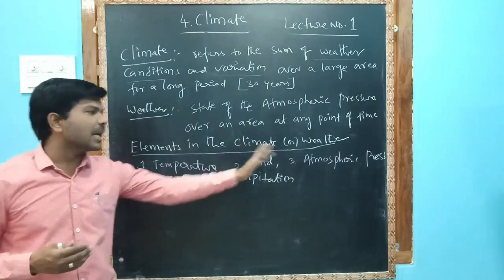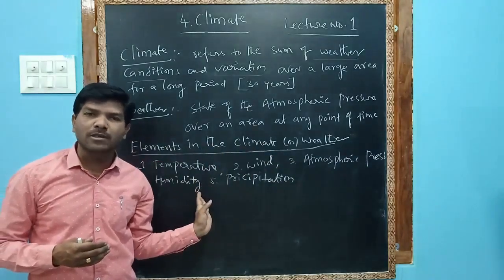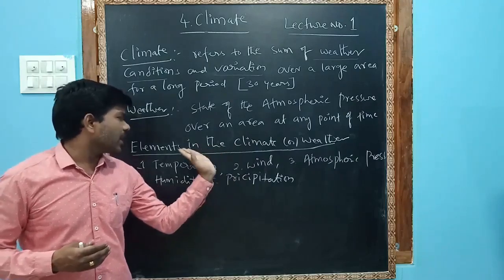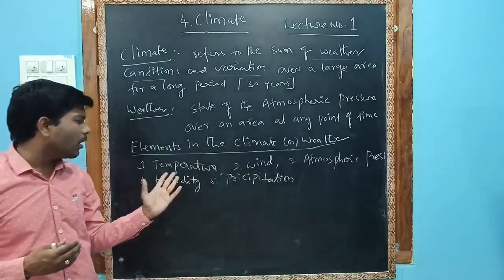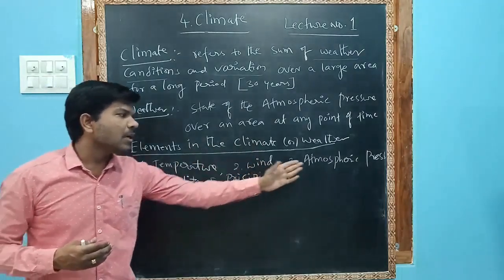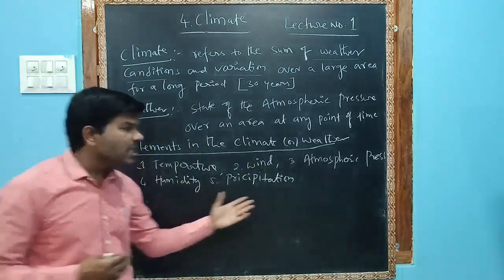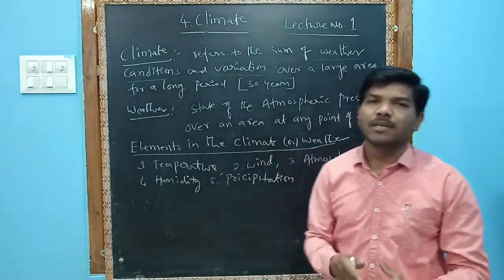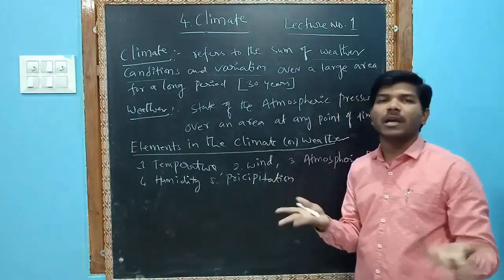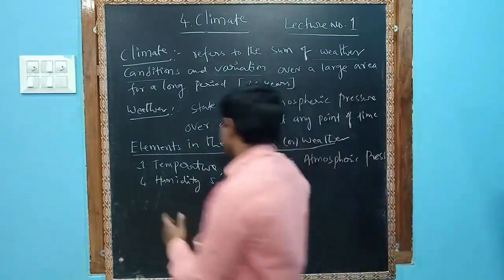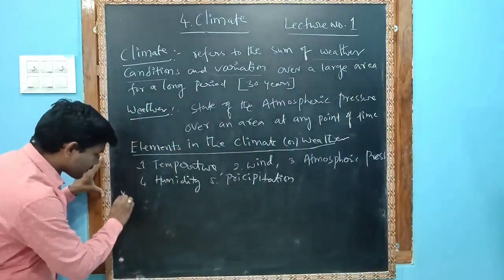They may ask a 1 mark or 2 mark question on the elements of climate and weather. The elements are temperature, wind, atmospheric pressure, humidity and precipitation. These are all present in the climate. Without these elements, there is no climate, and without them, there is no weather.